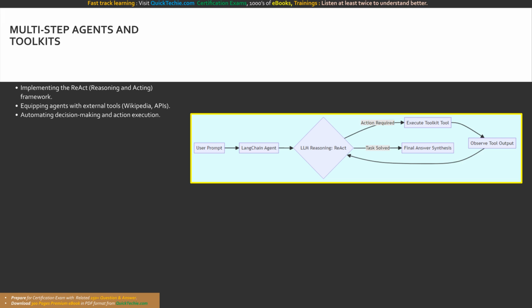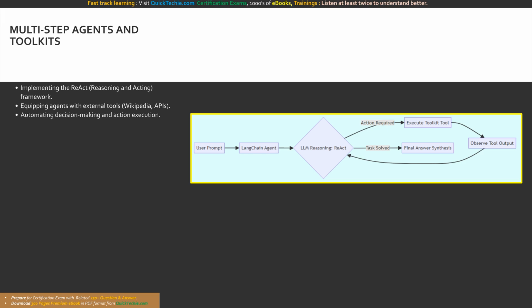In LangChain, you initialize an agent by providing it with a Bedrock LLM and a toolkit. A toolkit is an array of functions the agent is permitted to execute, such as searching Wikipedia, scraping YouTube, executing Python code, or querying an SQL database. When a user submits a complex prompt, the agent enters a loop. It thinks, to answer this, I must search Wikipedia.